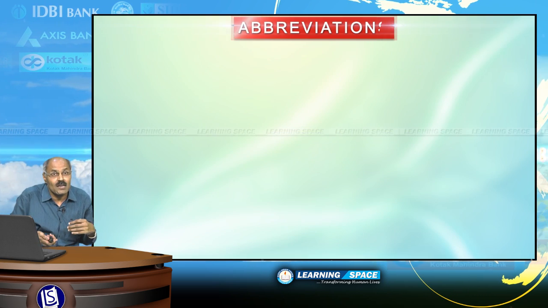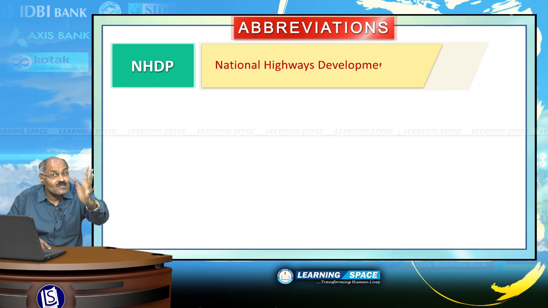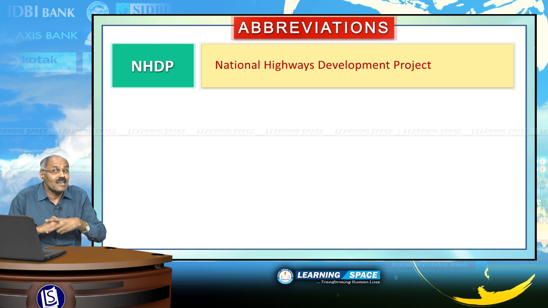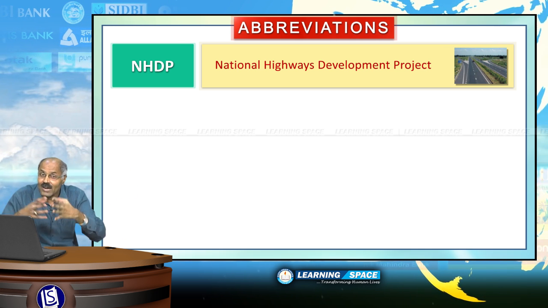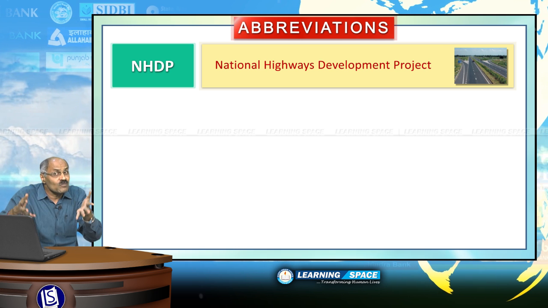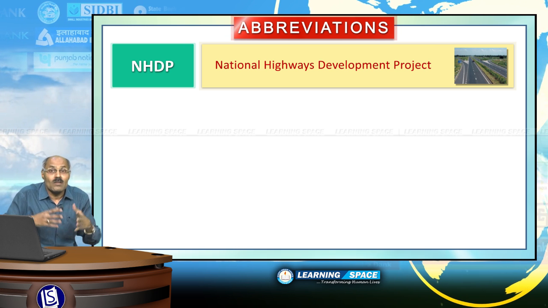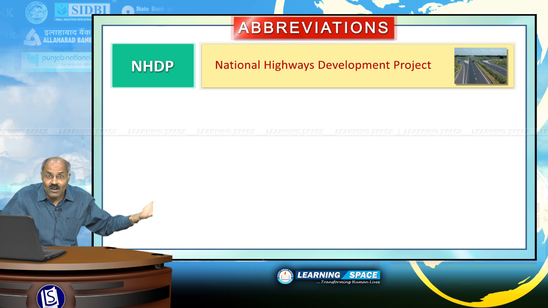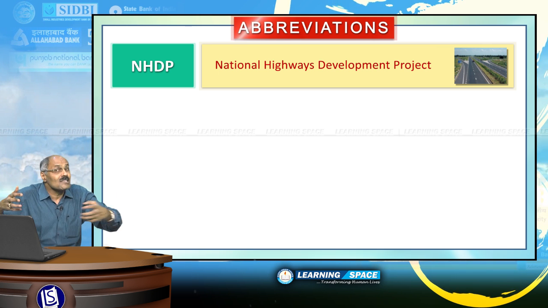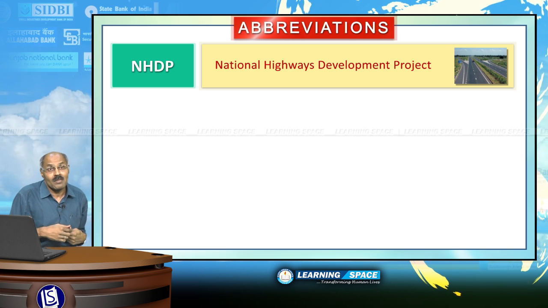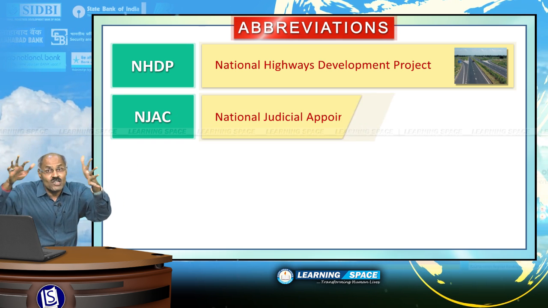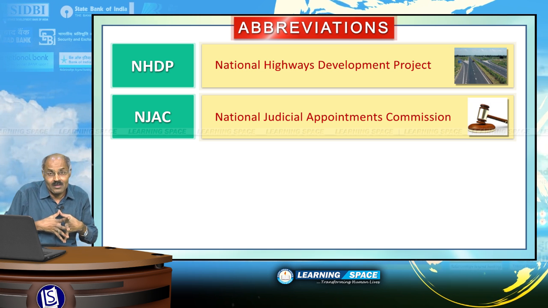Look into the next one, NHDP, National Highways Development Project. There are several phases, phase 1, phase 2, phase 3, phase 4 like that. Now we are into phase 6 and phase 7, that is 4-laning, 6-laning of highways, expressways. These are all part of National Highways Development Project. Please don't forget.